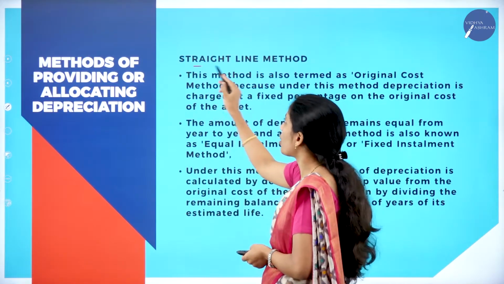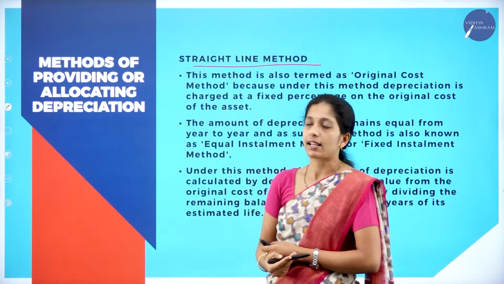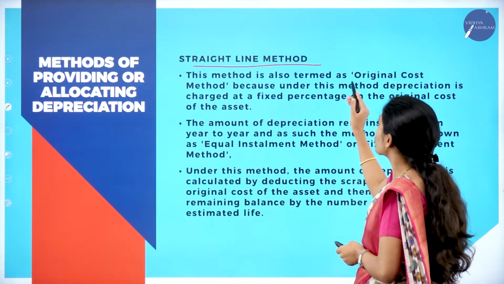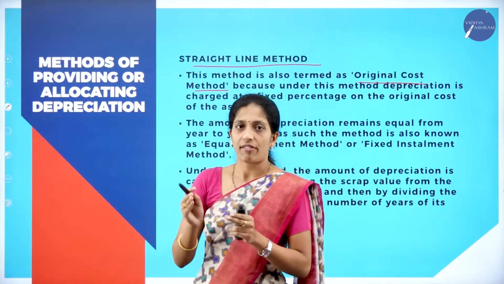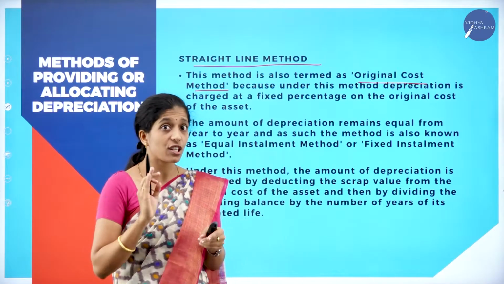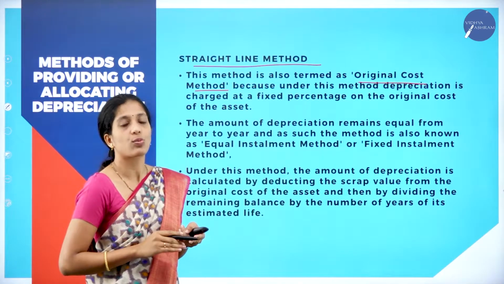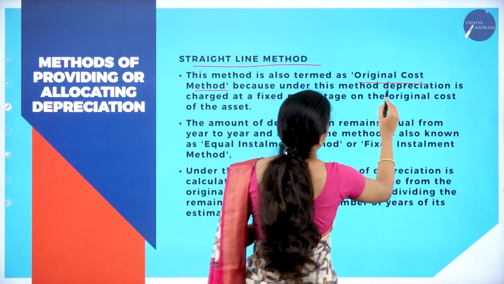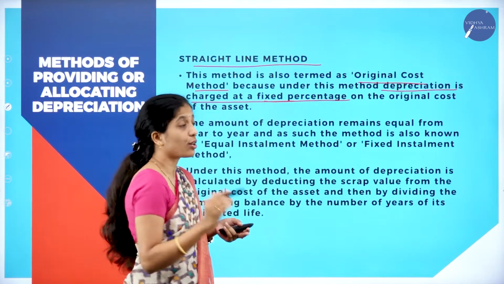So we are going to learn about straight line method, and it is also one of the important methods for calculating depreciation. Now what do I mean by straight line method? This method is also termed as original cost method. So even if they ask in the problem, calculate depreciation under original cost method, which method do you have to follow? Straight line method, because straight line method is also called original cost method, because under this method depreciation is charged at a fixed percentage. So this you have to remember.